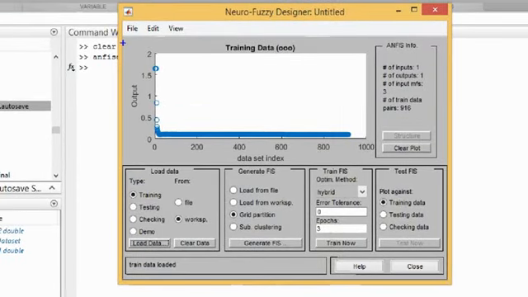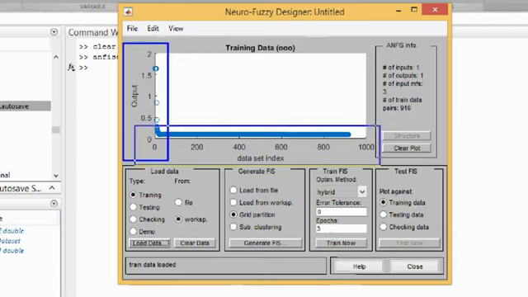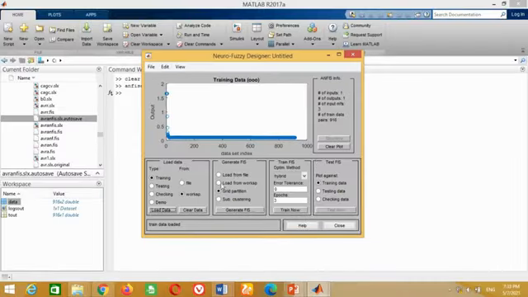Just look at the window again. The vertical axis shows the minimum and maximum range of the output variable, whereas the horizontal axis shows the total number of samples. Now come to the generate FIS section. It has many options available. The first option asks you to upload the fuzzy file from a file if you have already saved it. The second option asks you to upload the fuzzy file from the workspace if you have the file in the workspace section. The third option is based on the grid partition.